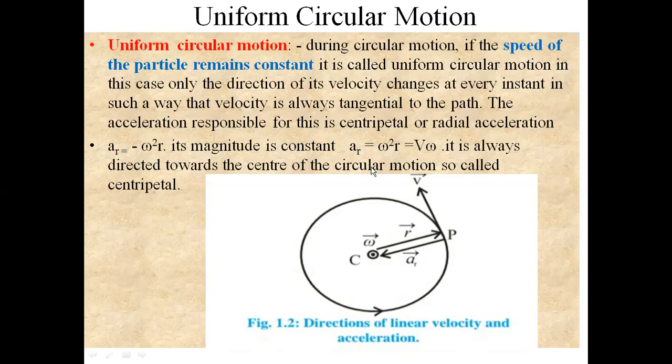That motion is called circular motion, and the force is called centripetal. It is the force which is always directed towards the center, and because it is directed toward the center, it is called centripetal. Again, this figure shows the direction of linear velocity as well as acceleration.